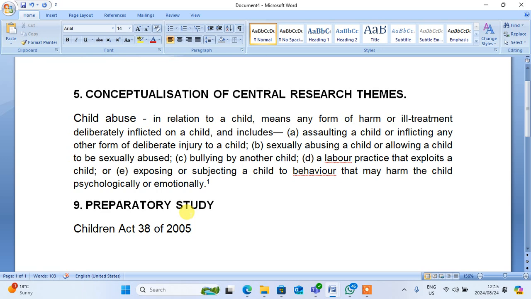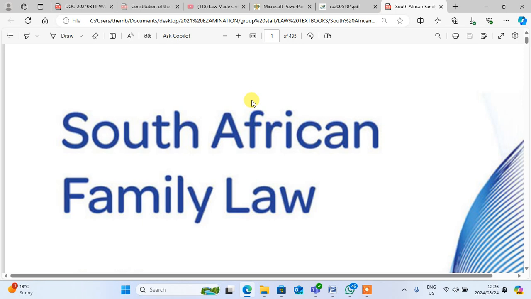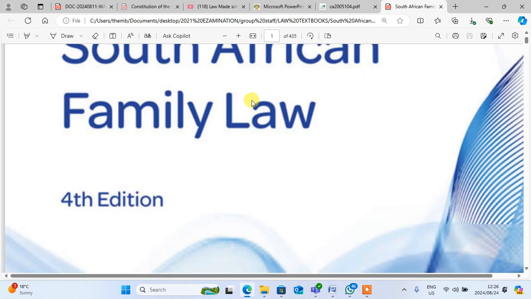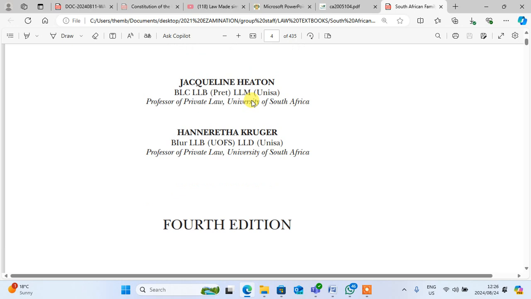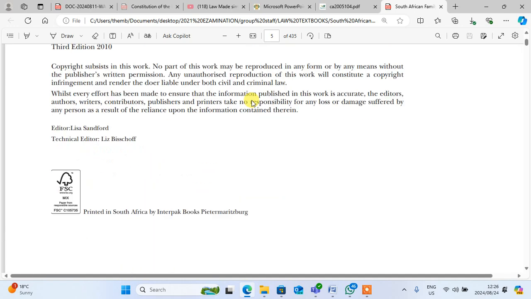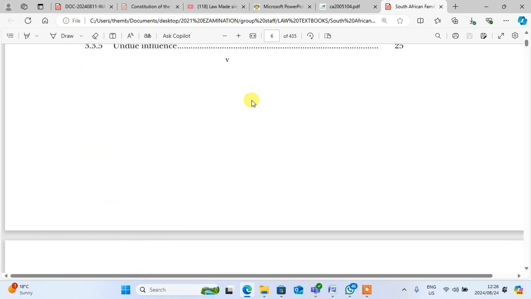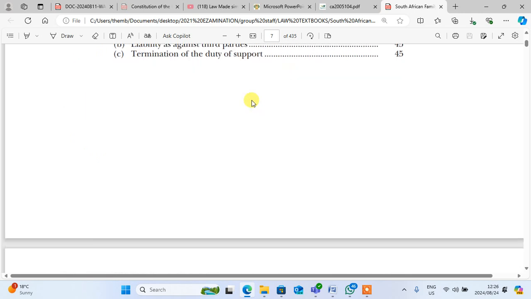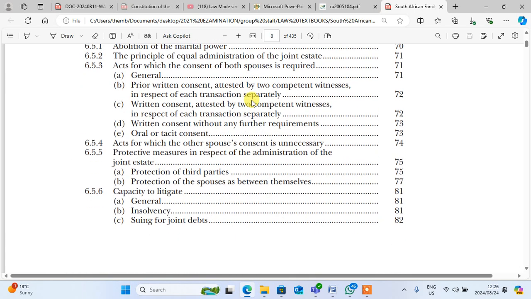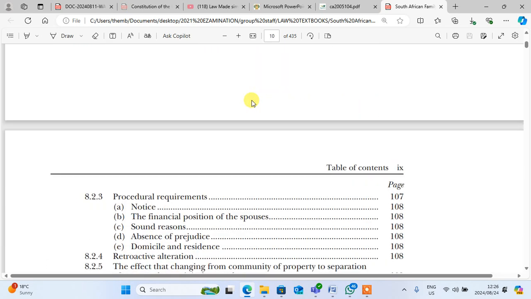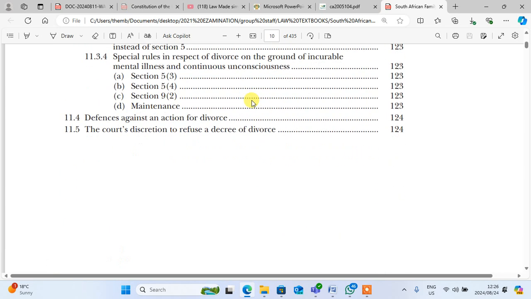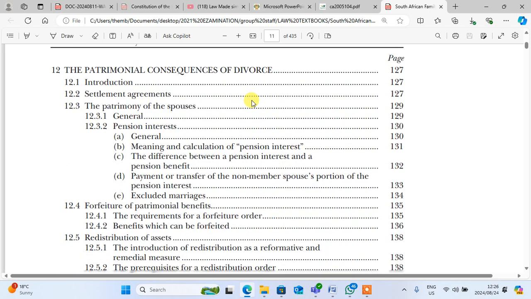Some of us will write like this. Then we come and look at the family law. Yeah, on the family law, of course, there should be domestic violence. There should be. Let's go down and see if there's domestic violence, because there should be. This one deals with family issues. So in some family issues, there must be domestic violence. So it's very much important that you know. Let's go down.